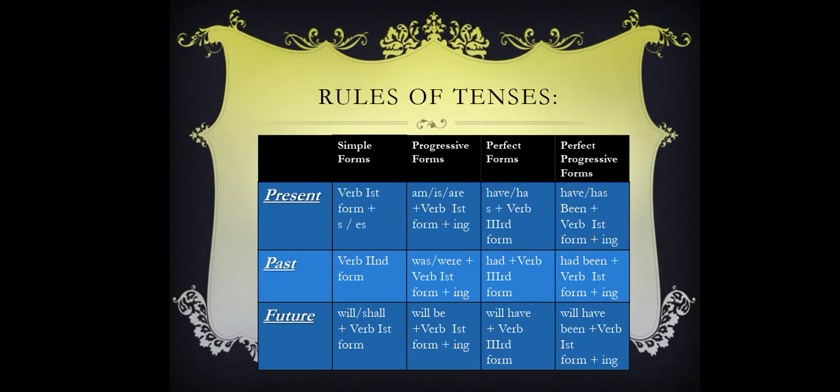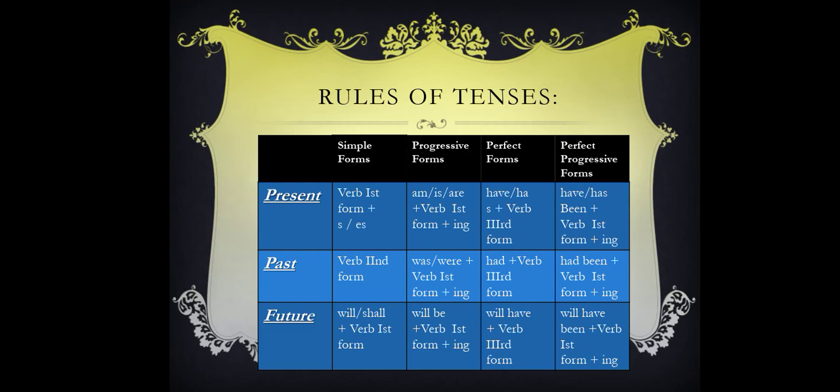plus time. Next, the third type of tense, that is the future tense. So future, or we can say the simple future or future indefinite tense: subject plus will/shall plus verb first form plus object. For progressive form of future, or we can say the future continuous tense: subject plus will be plus verb first form plus ing plus object. Then future perfect tense or future perfect form: subject plus will have plus verb third form plus object plus complement.